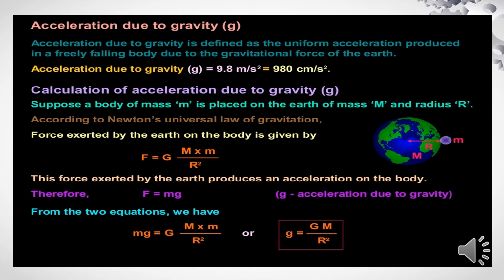This force exerted by the earth produces an acceleration of the body. Therefore, F is equal to m into g. So, we are considering the force of acceleration, thus F is equal to m into g. From the two equations, we have mg is equal to G M m by r square, or the relation says the acceleration due to gravity g is equal to capital G M by r square. Here capital G is the universal gravitational constant, and capital M is the mass of the earth, and r is the radius of the earth.